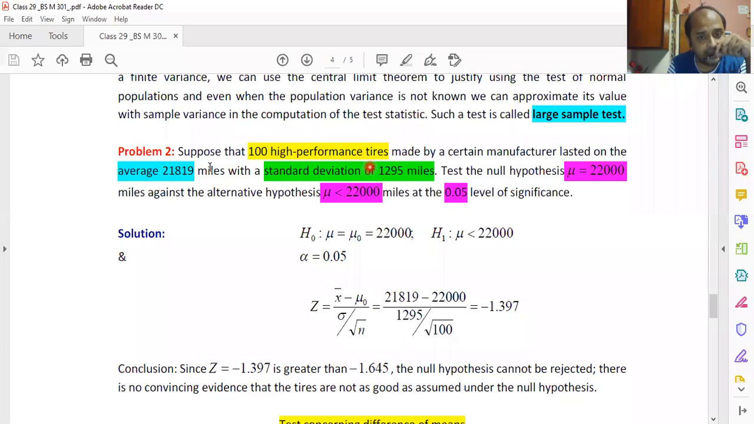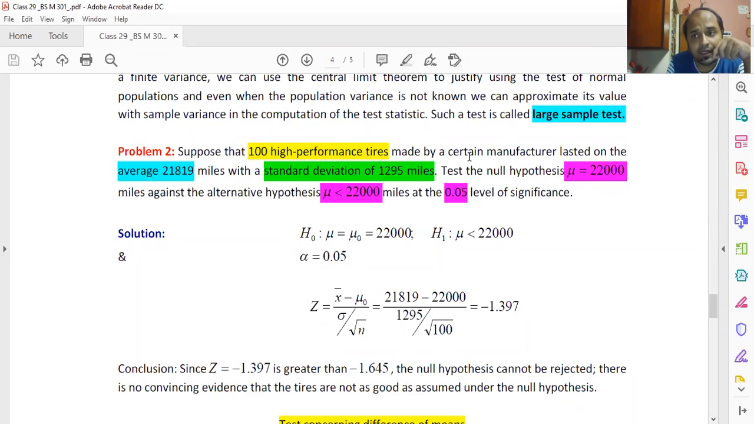So it is sample mean. And their standard deviation is given to be 1,295 miles, so it is talking about sample standard deviation. We are going to test the null hypothesis that the high performance tires have mileage at 22,000, against the alternative hypothesis that they are lesser than that. Specifically, they have mentioned what to select for the null hypothesis as well as the alternative hypothesis.